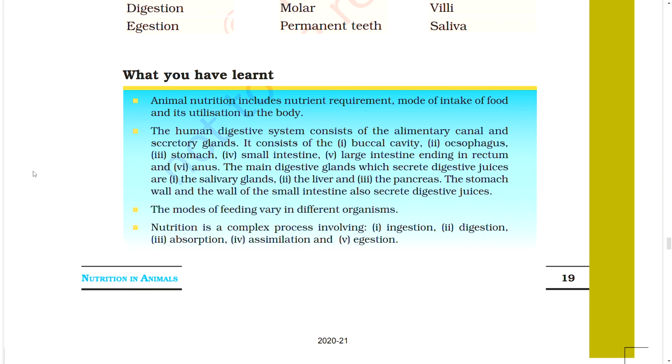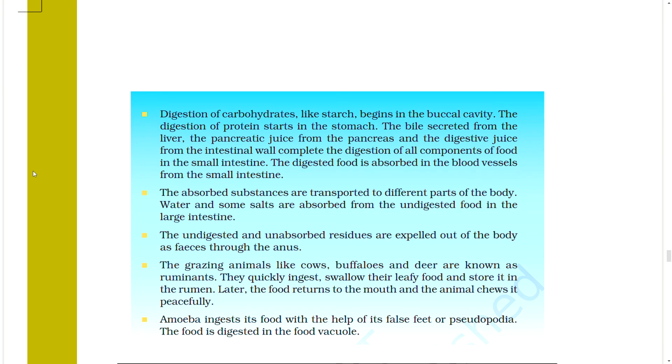The modes of feeding vary in different organisms. Nutrition is a complex process involving 1. Ingestion, 2. Digestion, 3. Absorption, 4. Assimilation, and 5. Egestion. Digestion of carbohydrates like starch begins in the buccal cavity, the digestion of protein starts in the stomach, the bile secreted from the liver, the pancreatic juice from the pancreas, and the digestive juice from the intestinal wall complete the digestion of all components of food in the small intestine.